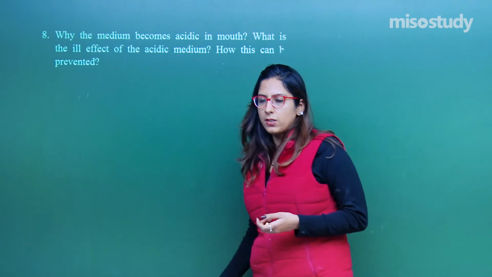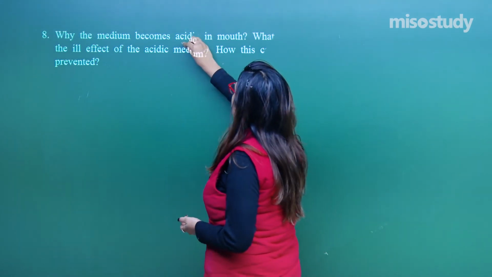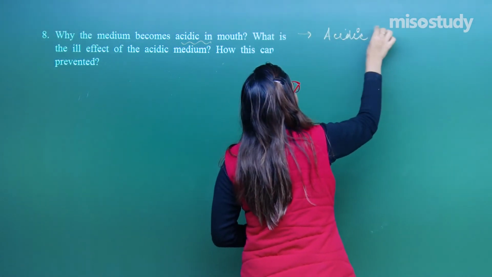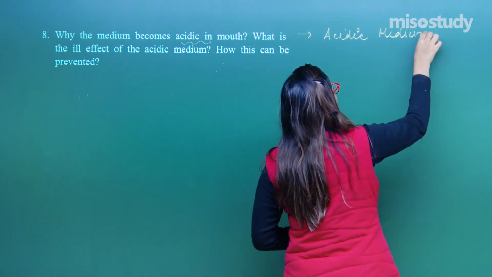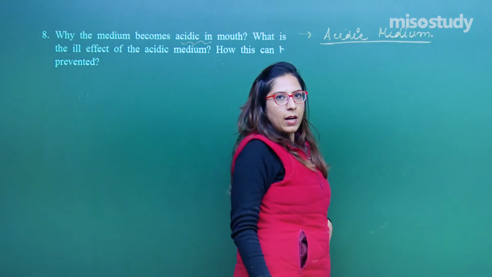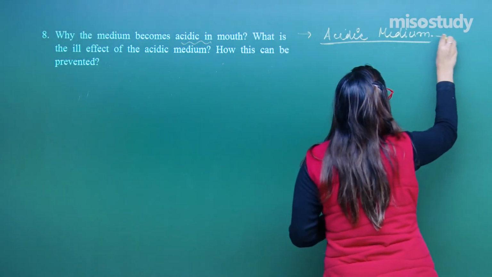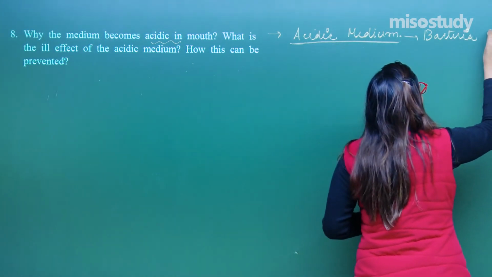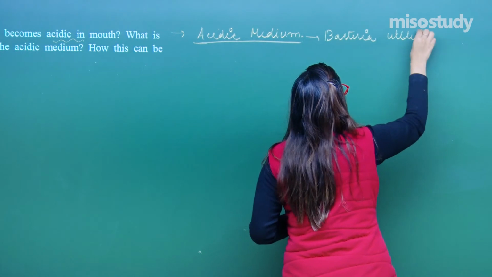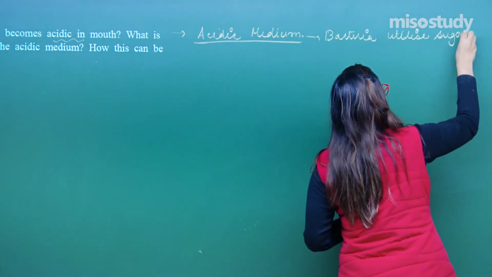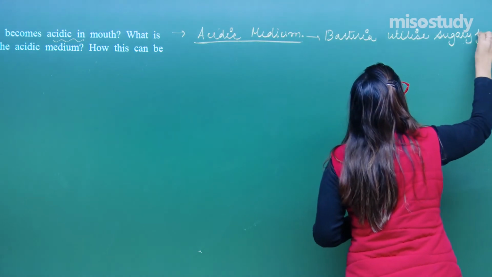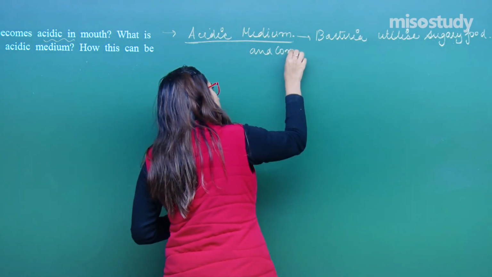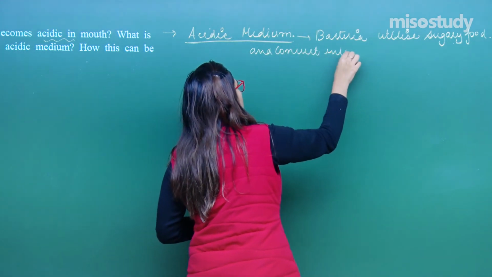This also we have discussed in session. So to talk about the acidic medium in the mouth, how is this acidic medium produced? This is produced because of bacteria, which utilize sugary food and convert it into acid.